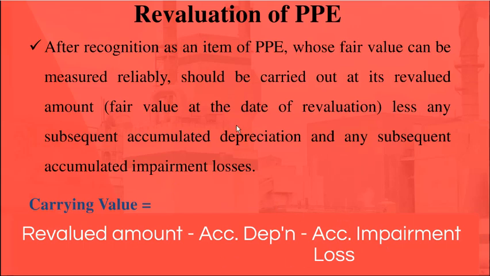So you don't need to revalue your property, plant and equipment at the end of each year. If you are willing to do so, you can revalue it at the end of every year and determine the revalued amount. But the accounting standard doesn't specifically say that you should determine the revalued amount at the end of each year. Instead, you can do this revaluation regularly. You can deduct the accumulated depreciation and the impairment losses from the revalued amount so that you can decide the carrying amount at the reporting date.